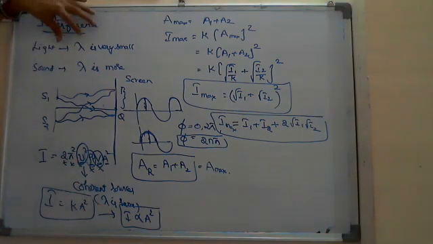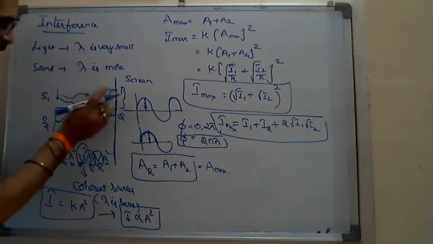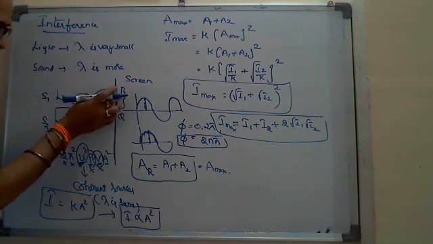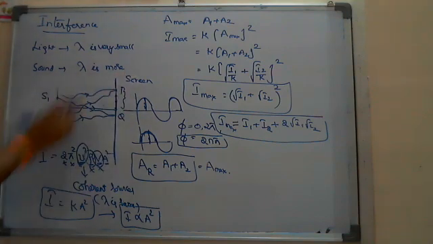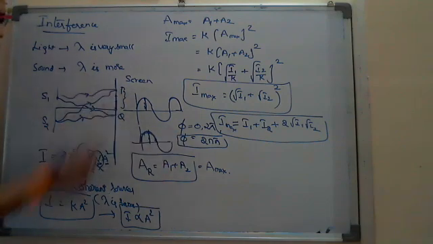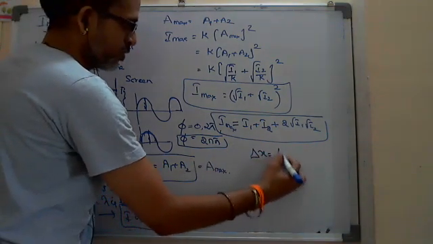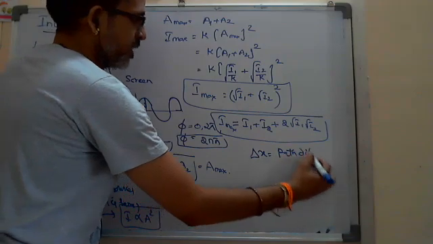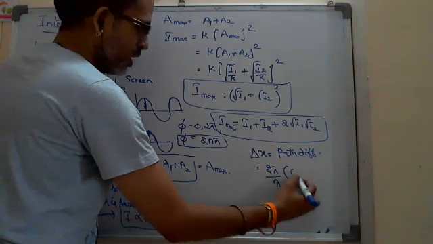When you come to light, the disadvantage is since lambda is small, at different positions on the screen, where the intensity is maximum and where the intensity is minimum, while finding out those points on the screen, it is due to the phase difference or the path difference. Path difference and phase difference are interrelated: path difference is equal to lambda by 2 pi into the phase difference.